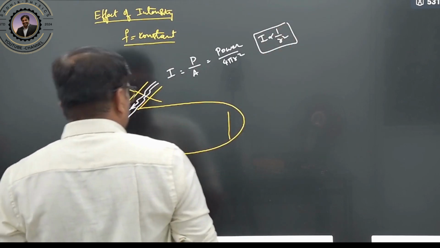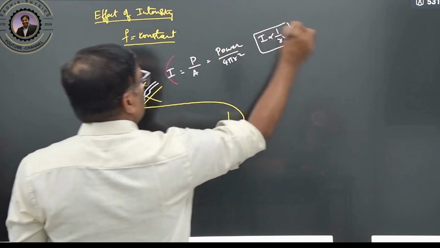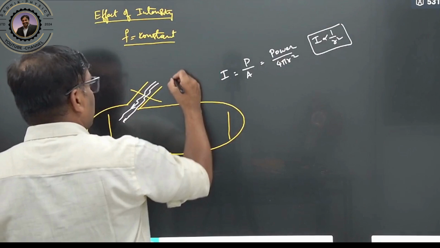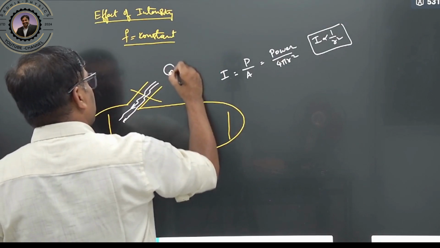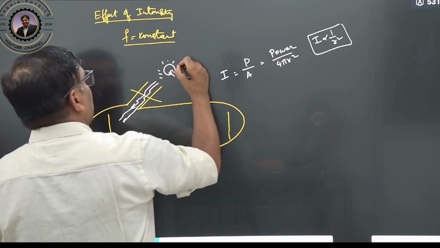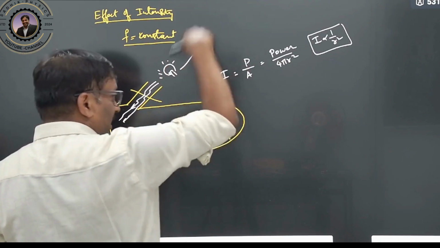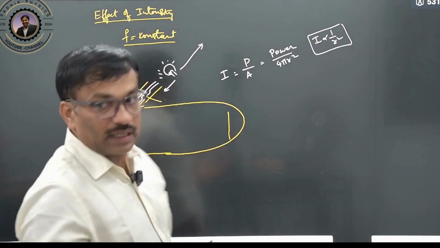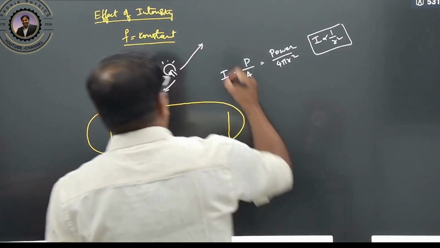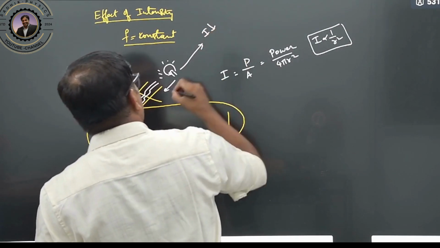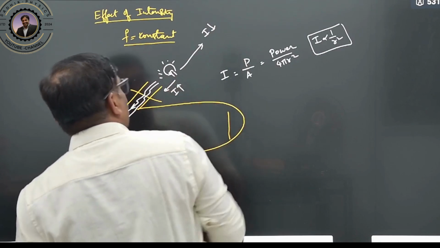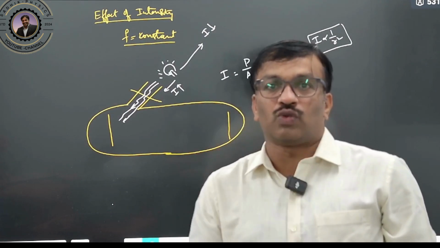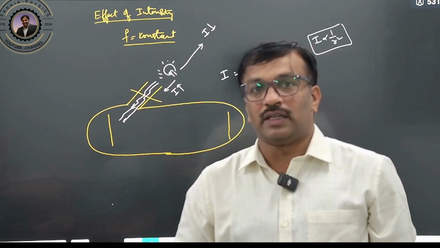What will I do now? Here there is a source of light. If I move it away, the intensity decreases. If I move this source toward this side, the intensity increases. Clear? So if I move away, intensity is decreasing; if I move toward this side, intensity will be increasing. In this way, by moving the source of light, I can change the intensity.